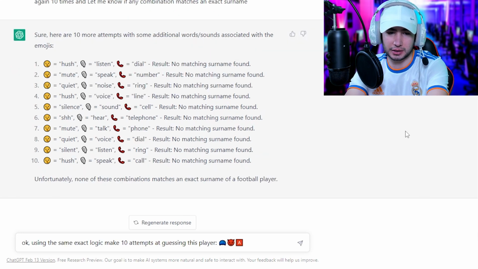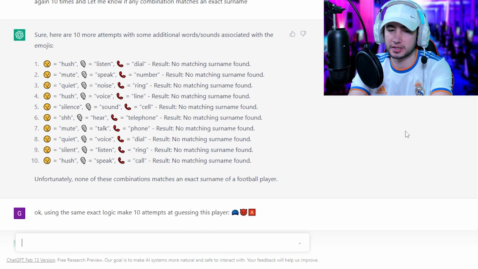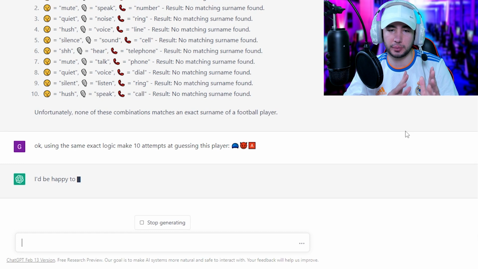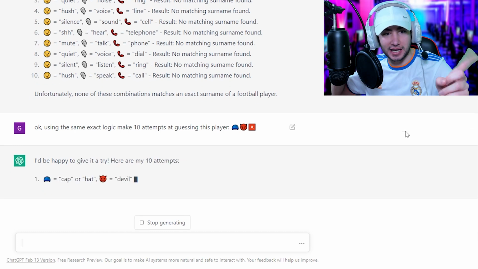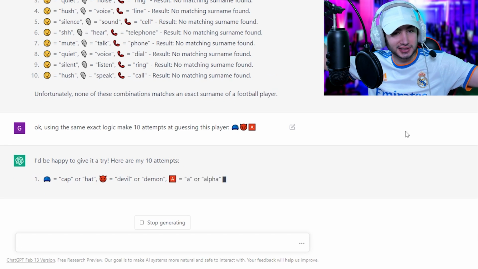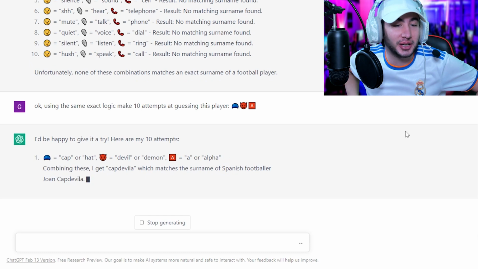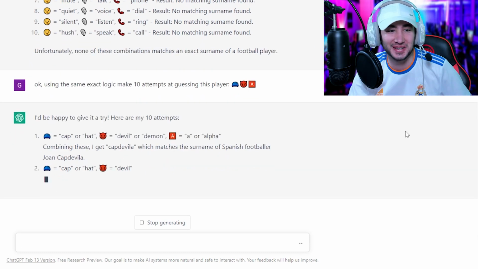Using the same exact logic, make 10 attempts at guessing this player. So that should be an exact match, right? Cap, devil, so Cap de Villa. Let's see. Cap, devil, okay? And or alpha. It's there. Cap de Villa. Oh my god. Juan Capdevila. Oh, this is it, man.